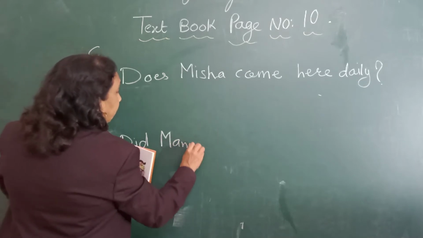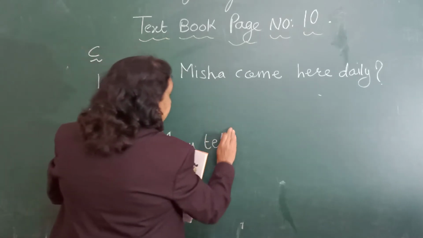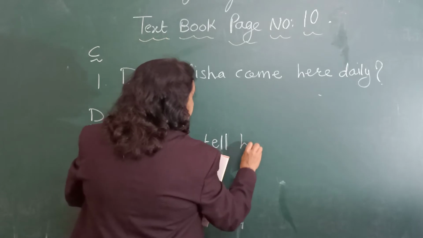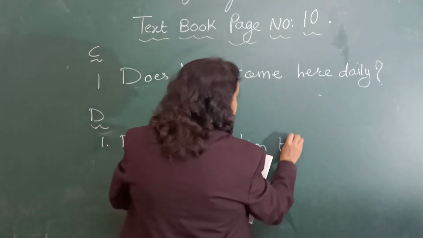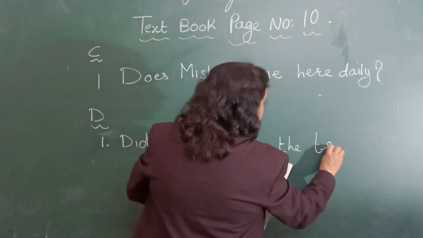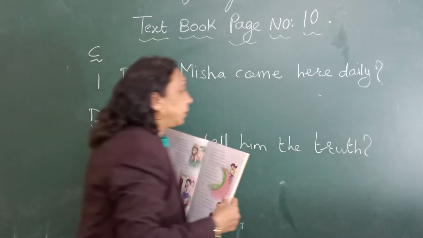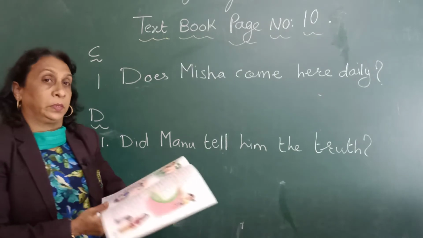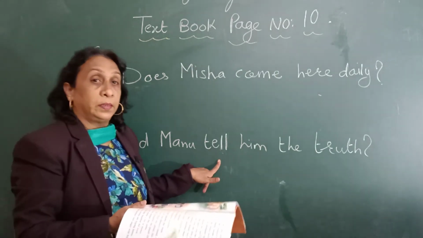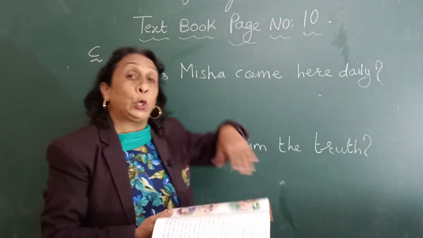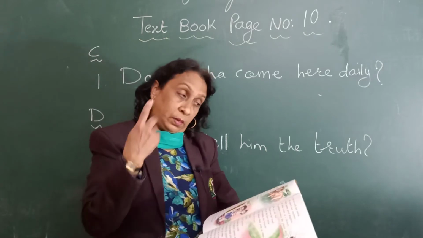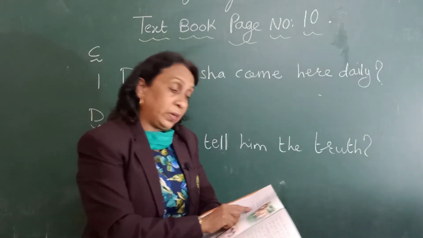Did Manu tell him the truth? Now tell is the present tense form, and told means he has already told him. So told is the past tense.